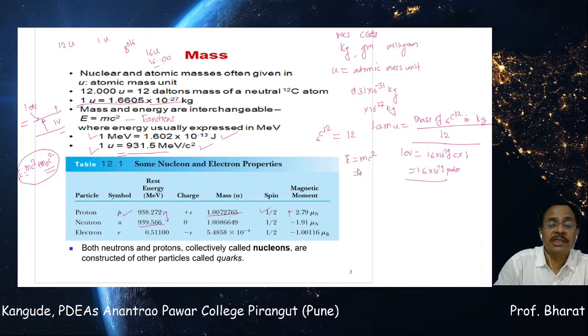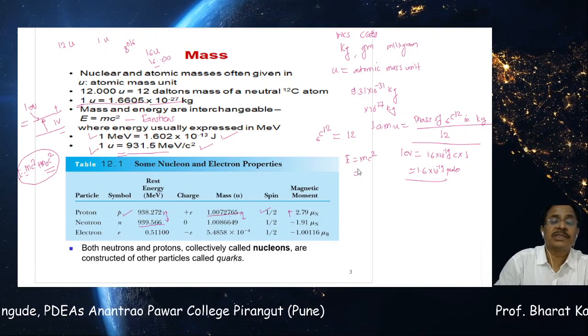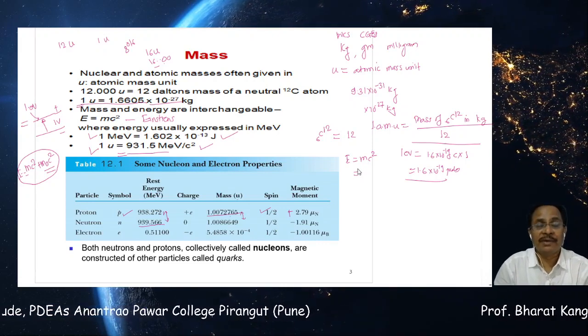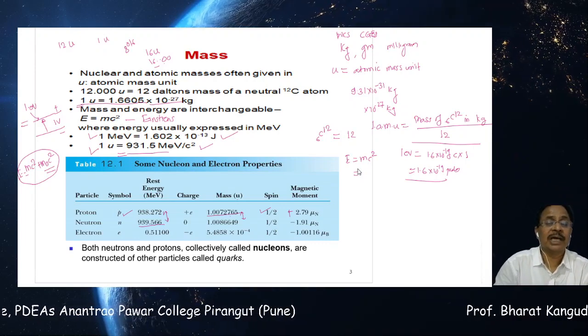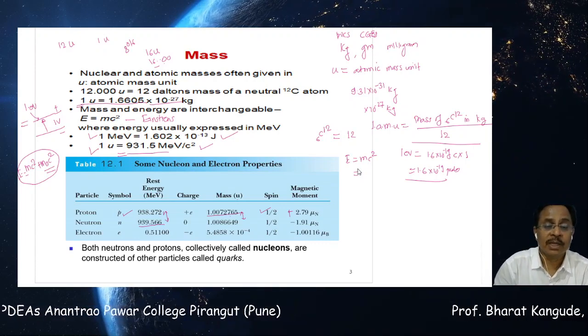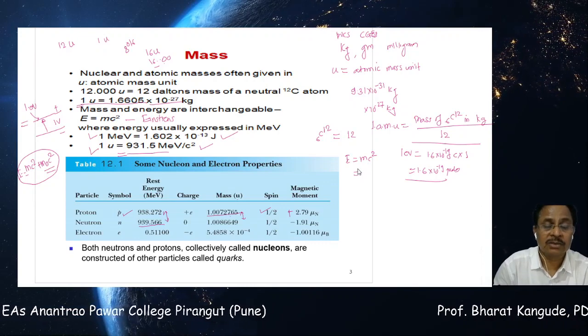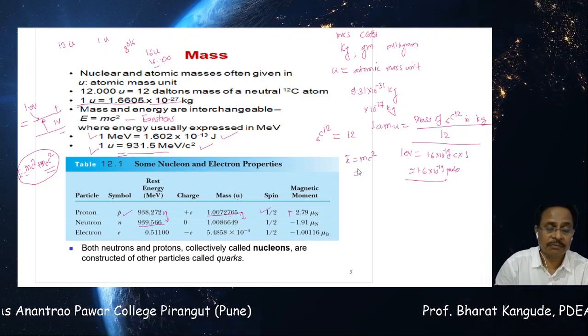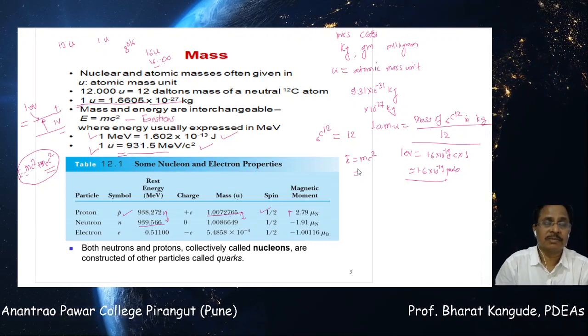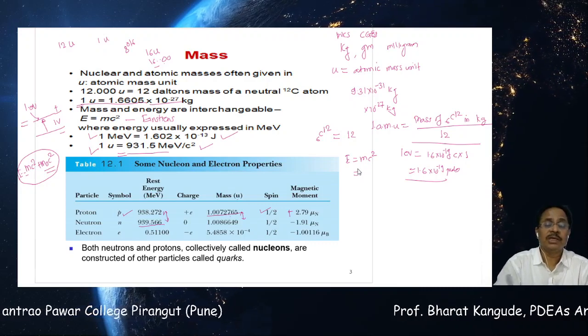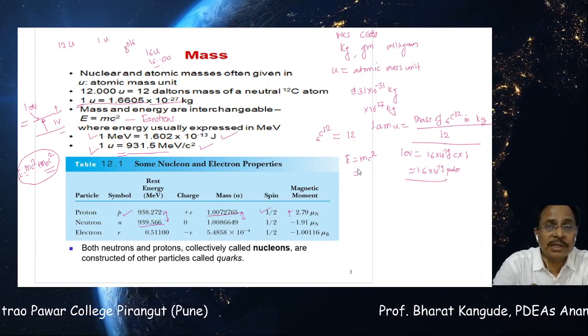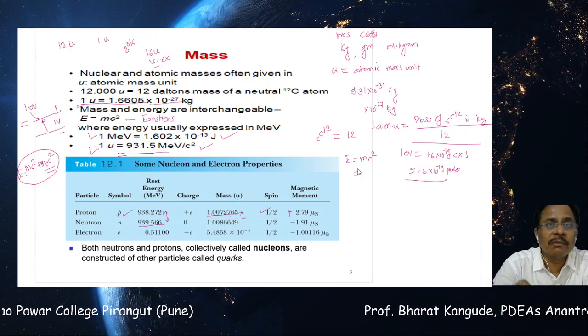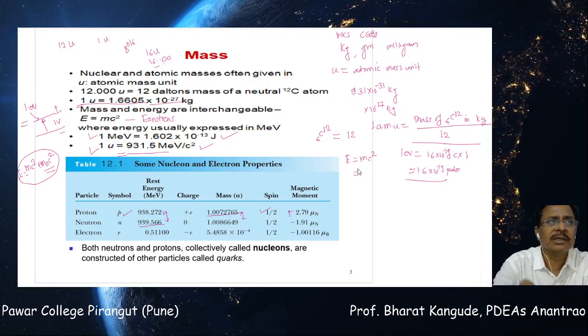So we can see that there is a net difference between masses of protons and neutrons, both in atomic mass unit as well as in MeV, the mass energy relationship using this mass unit. So that shows neutron is a little heavier than the proton.